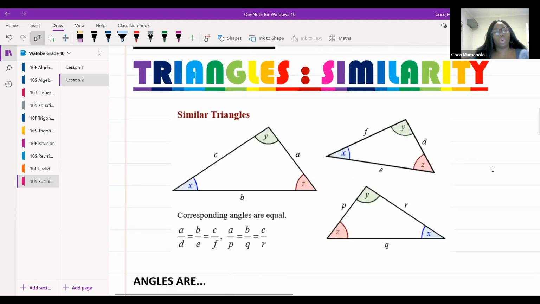We have learned about congruent triangles, but what is the difference between similar triangles and congruent triangles? Who wants to venture a try as to what the difference is?